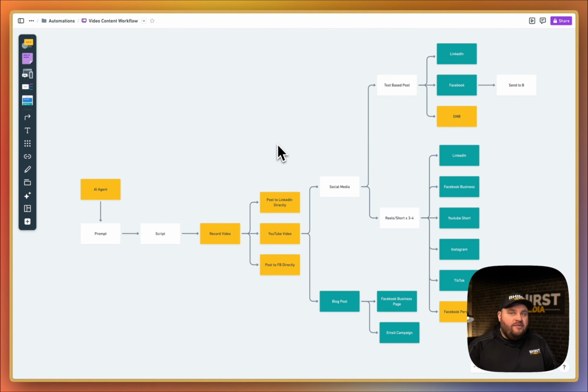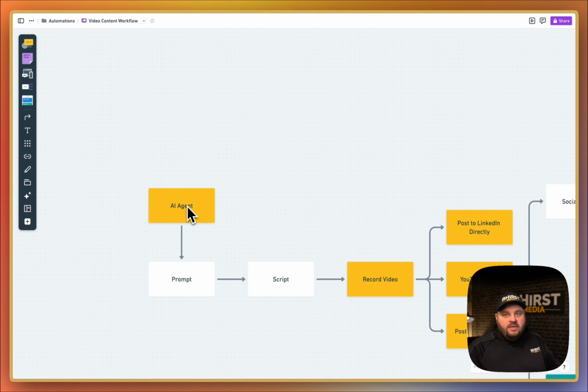So first off, it starts over here with that AI agent. When I'm ready to create content, I simply message my AI agent saying something like, give me the YouTube script for today. The agent then accesses my prompt library, which contains a calendar of content ideas that I've planned out for the year. I have all of these content ideas in the prompt library that is stored in Airtable, but you can hook it up to any kind of content calendar that you already have. And from there, it begins working on the script.